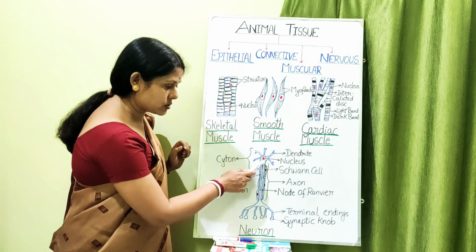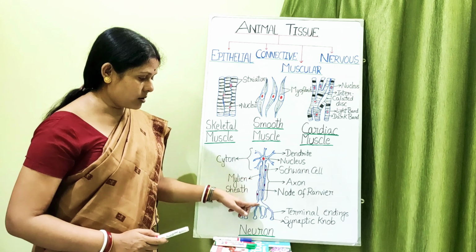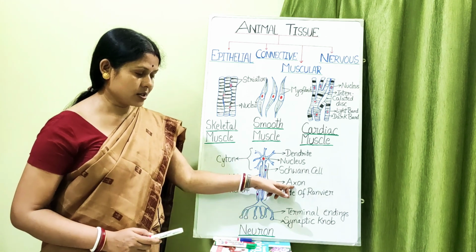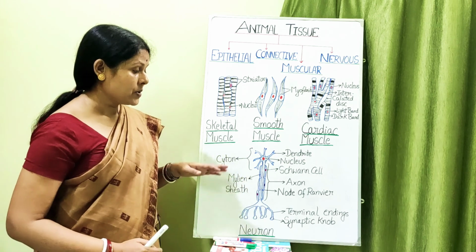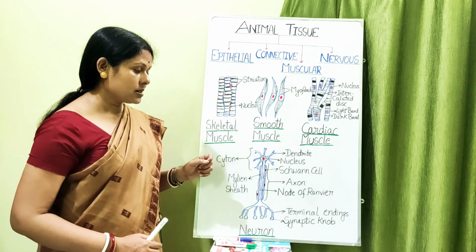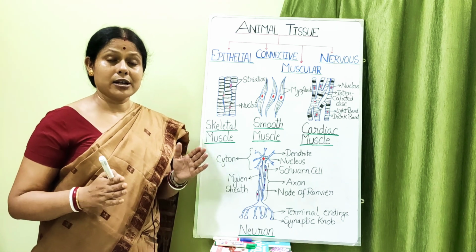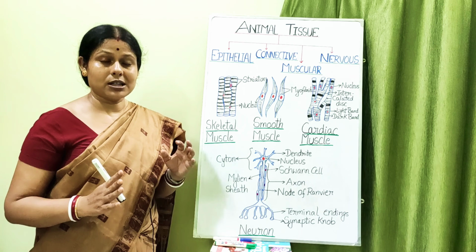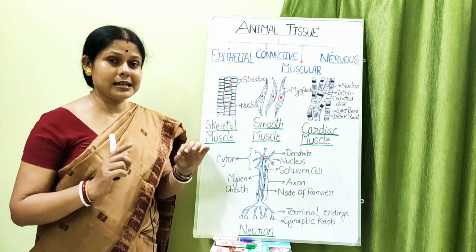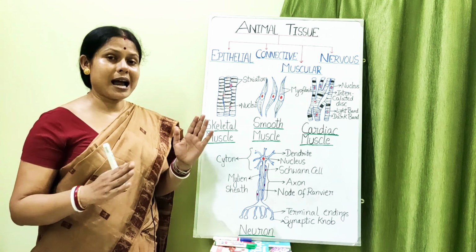Now one of the dendrons becomes long. You can see it has become long. Now this long portion of the dendron is known as the axon. Okay, so this long portion is known as the axon. Now this axon sometimes may be covered externally by a protective covering. It gives insulation to the neuron. That means when the stimulus is carried, it does not mingle with the adjacent neuron.